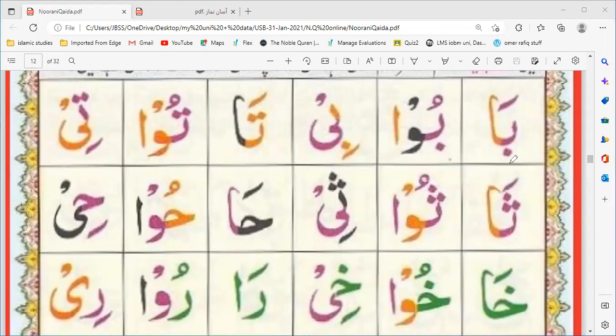Okay. Now how to read these? Bismillahir Rahmanir Rahim. Ba alif zabar ba.